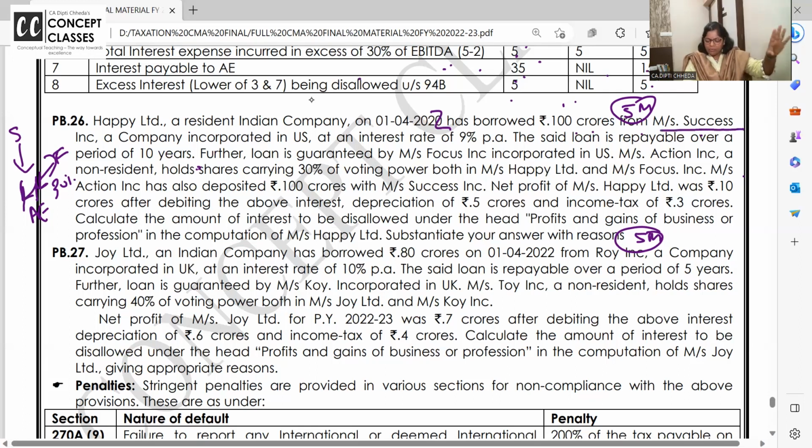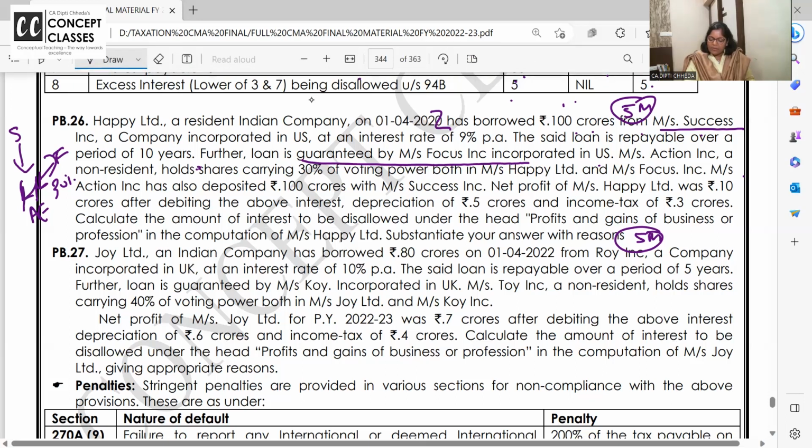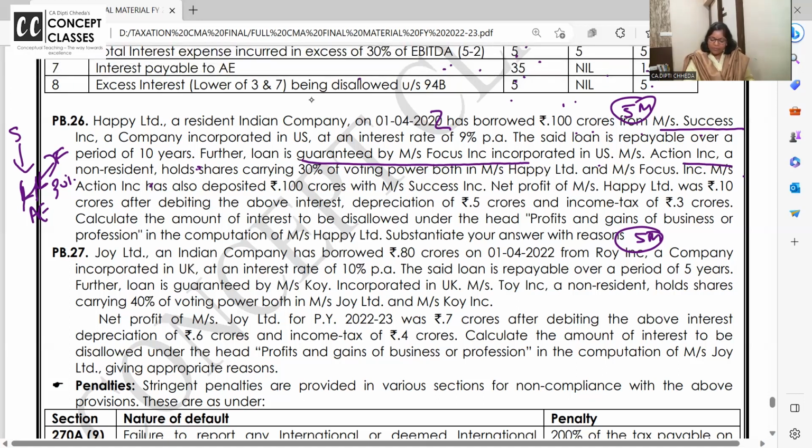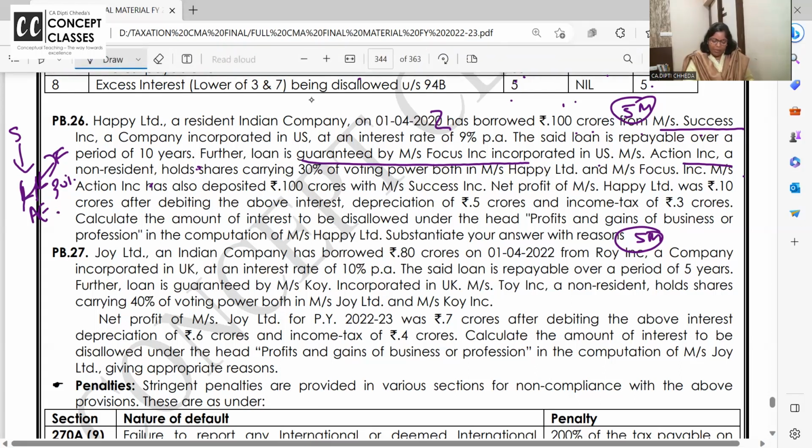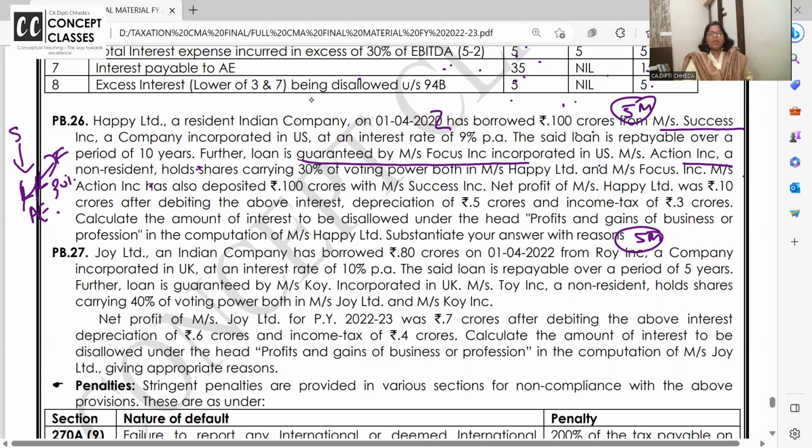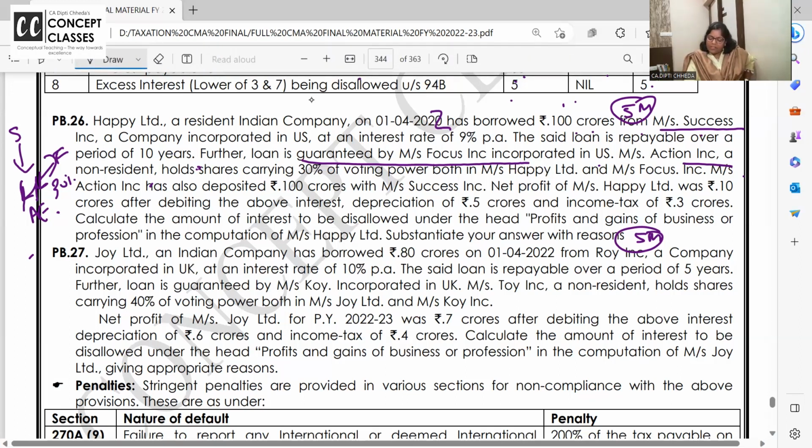We have taken a loan from others, but where my associate enterprise has given the guarantee. The loan is guaranteed by Focus, and Messrs Action holds 30% voting power in both Happy and Focus, so Happy and Focus are associate enterprises. This time we have not taken a loan from an associate enterprise, but Focus, our associate enterprise, has given the guarantee.